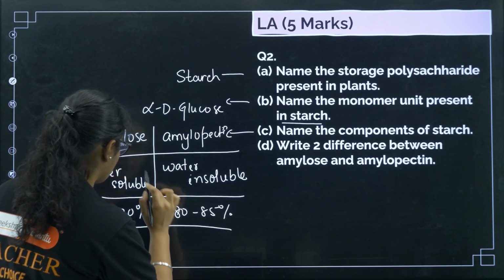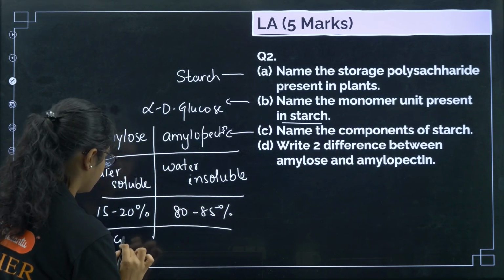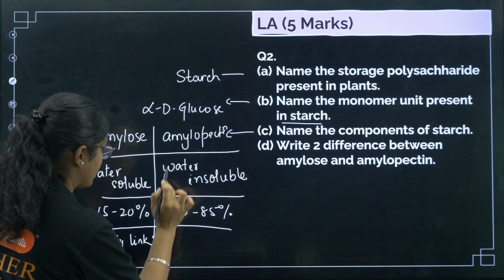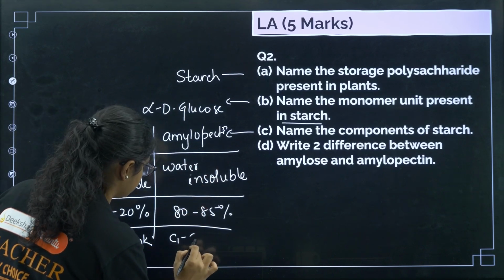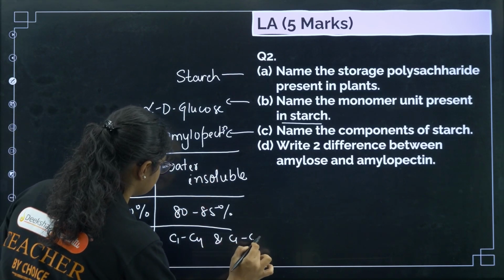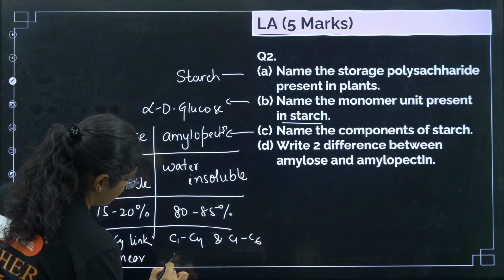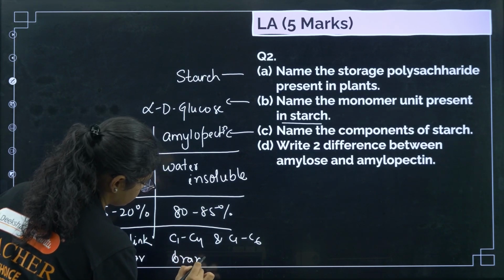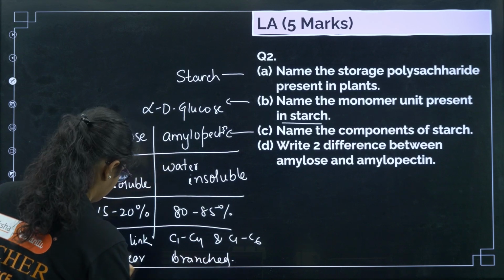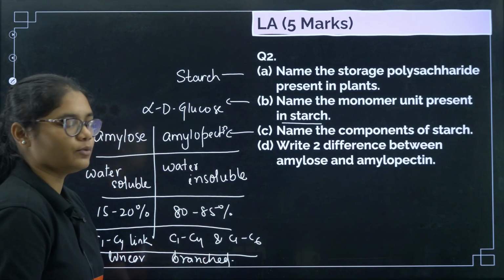Here amylose has C1 C4 linkage, and amylopectin has C1 C4 and C1 C6 linkage. Amylose is linear, amylopectin is branched. Okay, so these are the differences, you can note them down.